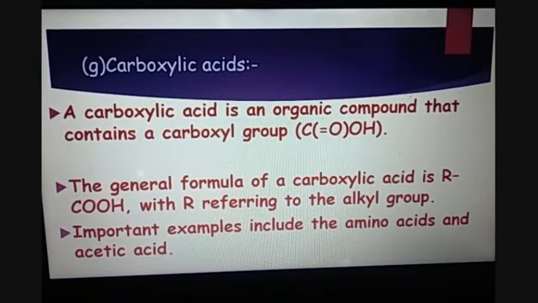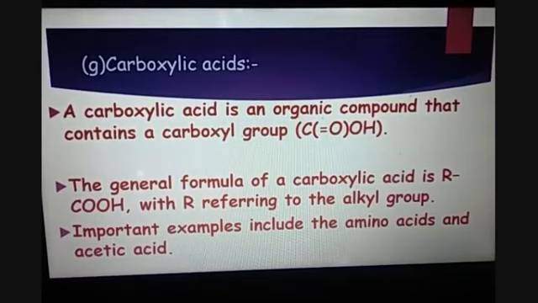For example, amino acids or acetic acid are the examples of carboxylic acids. Or you can say HCOOH or CH3COOH can be the example of it. CH3COOH is the acetic acid.